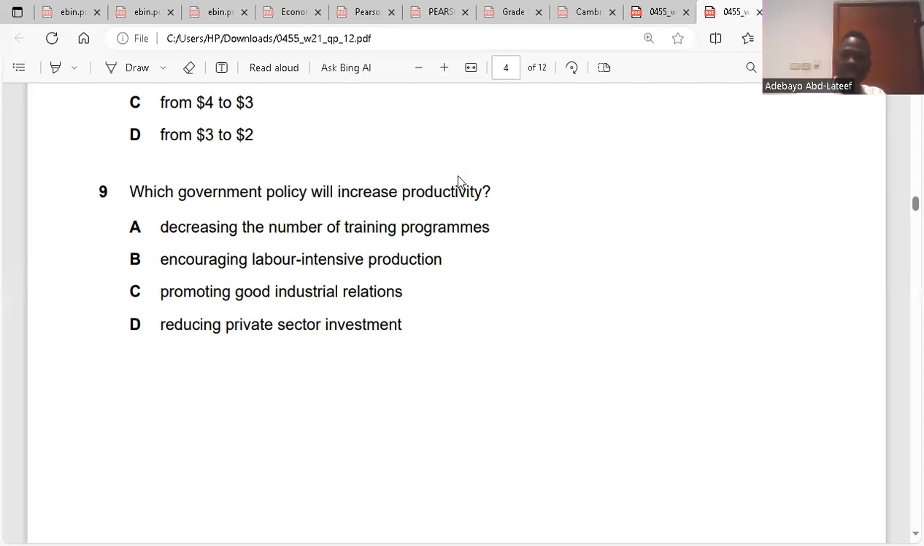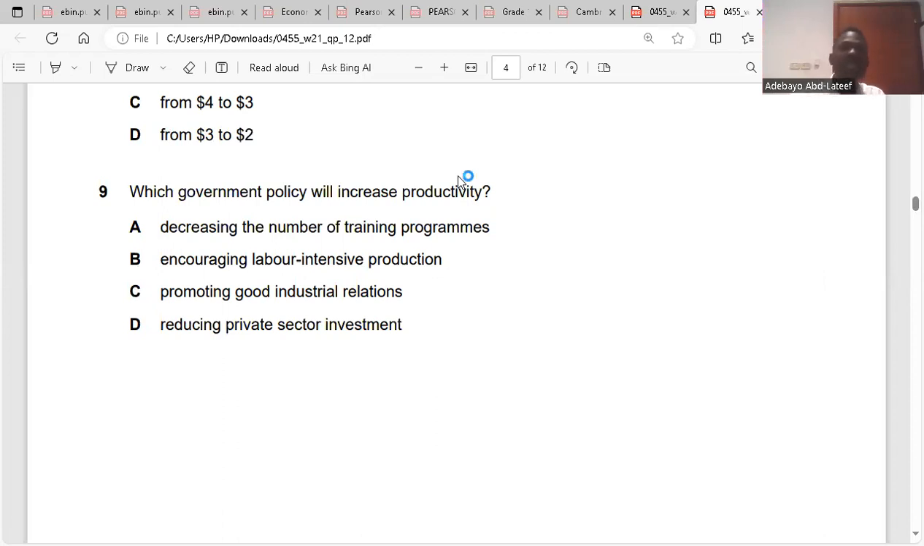Do you understand? Yes. So it is not big. C, promoting good industrial relations. When you promote good industrial relations, it means all industries across the economy will be working hand in hand. That is cooperation, so that increases productivity. So the answer is C.